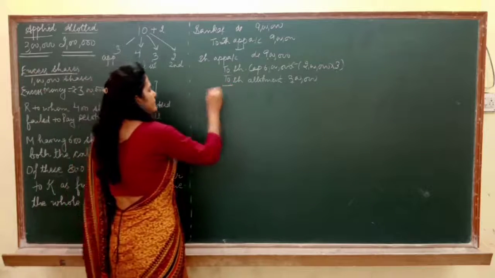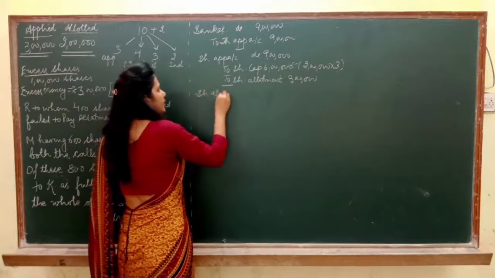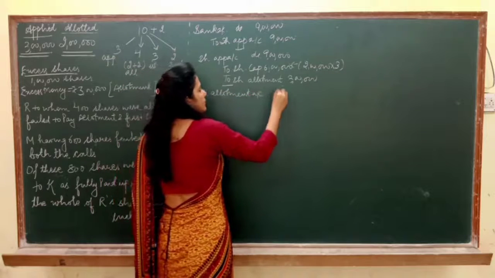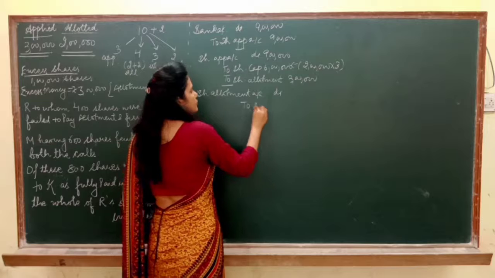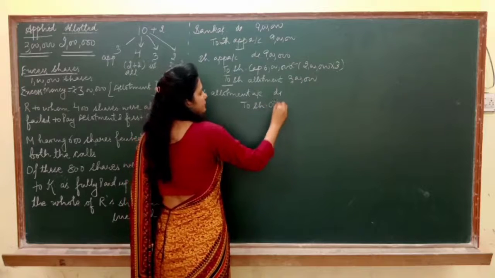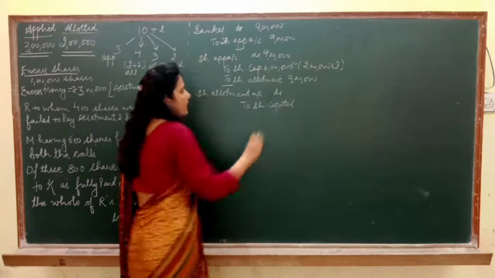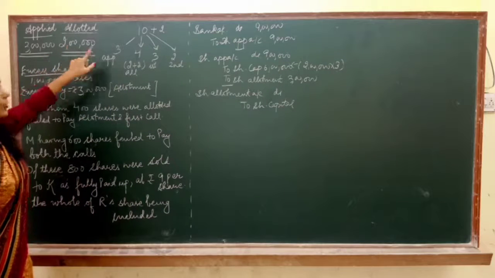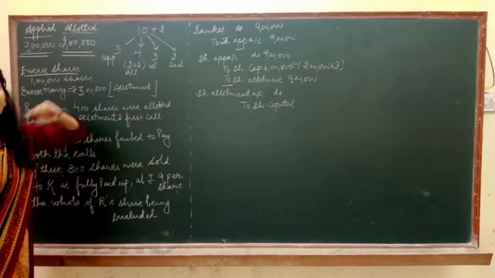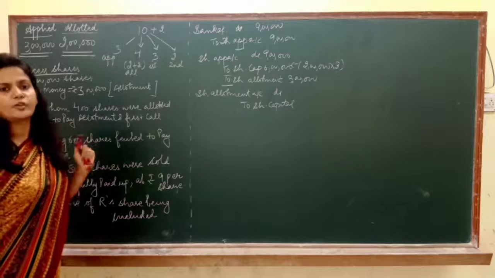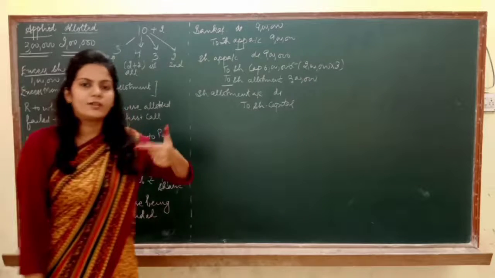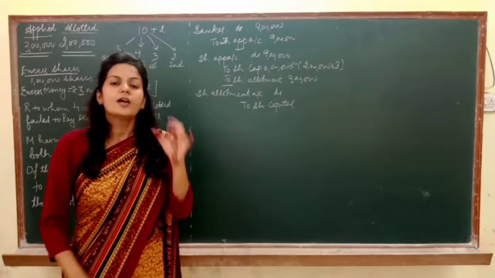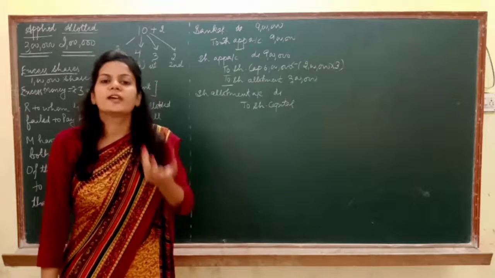So now pass the next entry. Share allotment account debited to share capital. Now, public applied for 3 lakh, but you have allotted only 2 lakh shares to them. And I keep telling you that we can call the next installments, means allotment, first and final call, only on those shares which we have allotted.